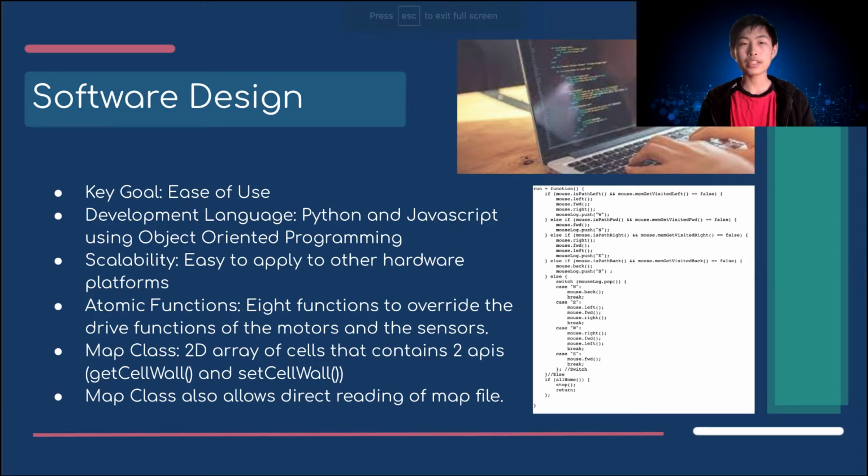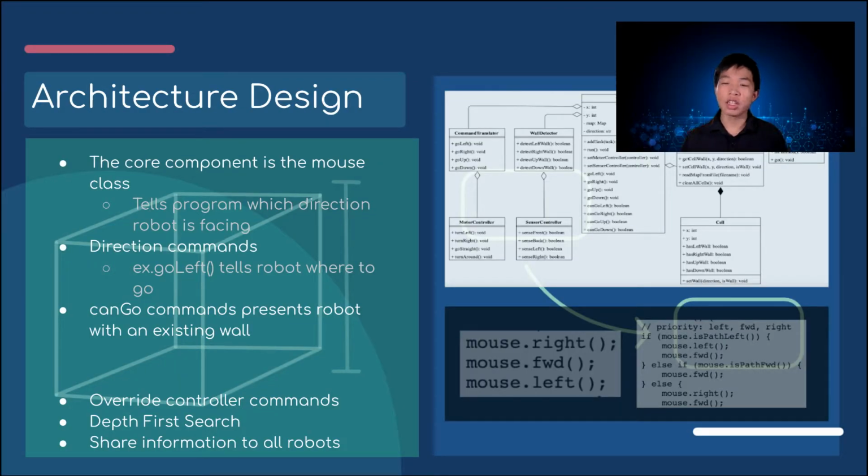The command translator class and a wall detector class isolate the hardware operation code and the map-based algorithm code. The functions in these 2 modules are invoked by those with the same name in the mouse class. For example, goLeft in the command translator class is invoked by goLeft in the mouse class. The Robomaze framework architecture is illustrated in the picture shown.